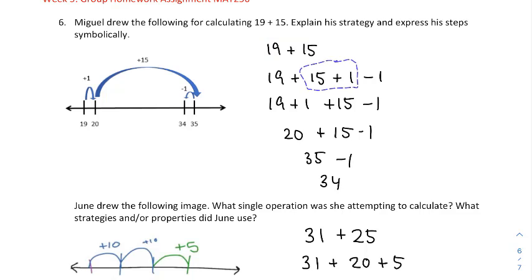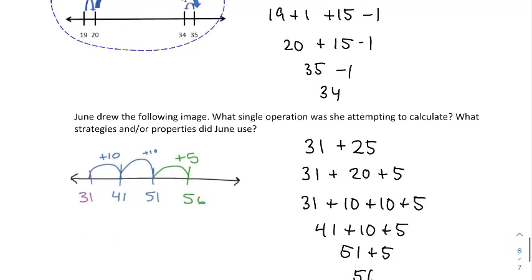But then I'm going to do the commutative property of addition and add the 1 first before the 15. So we do 19 plus 1 first. That gives me 20. Then I did the 20 plus 15 to get the 35, and then I finished with the minus 1 to get the 34. So here's a good symbolic representation of the steps that I see depicted in this image.